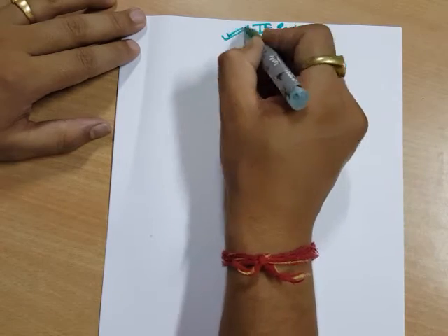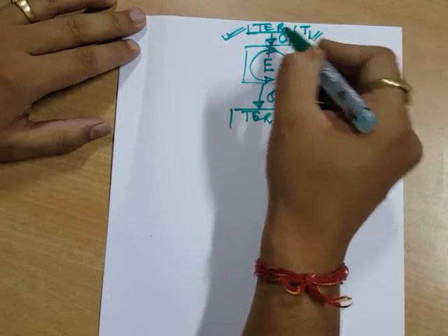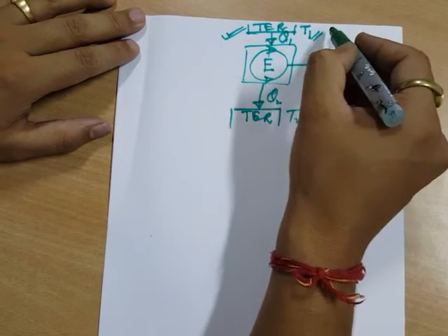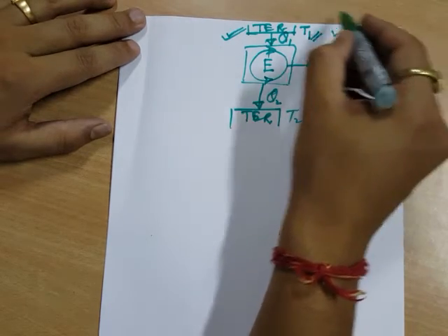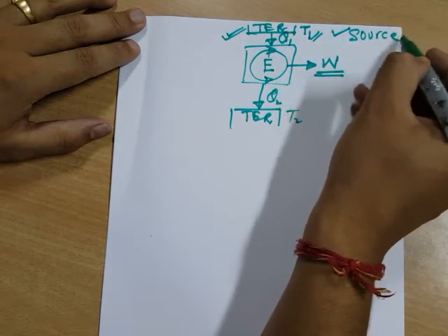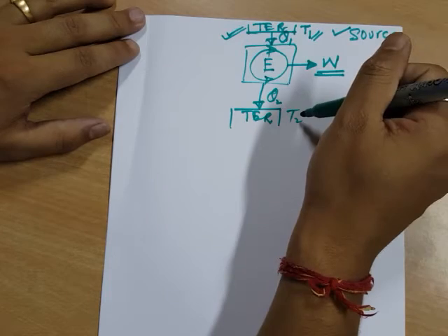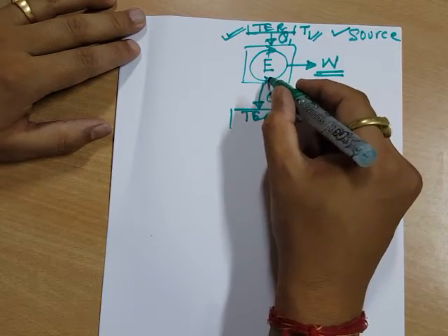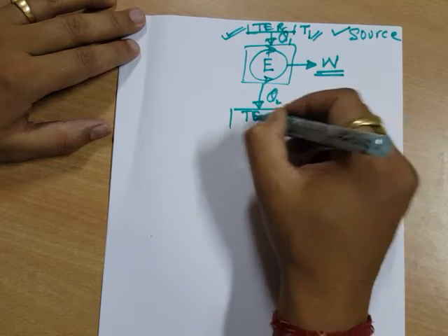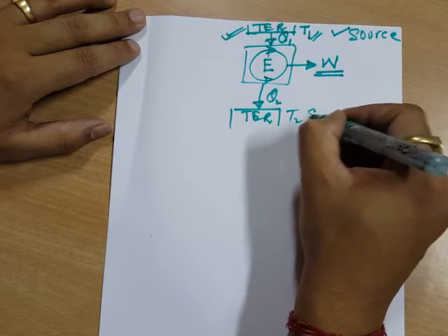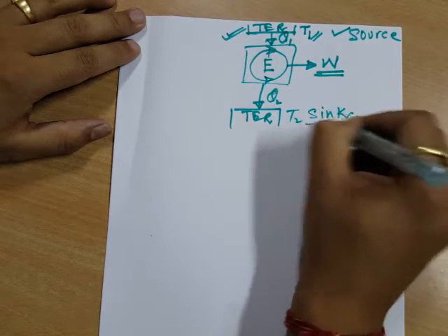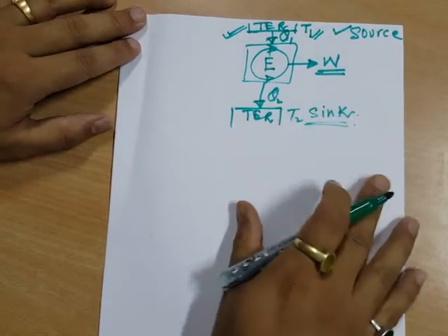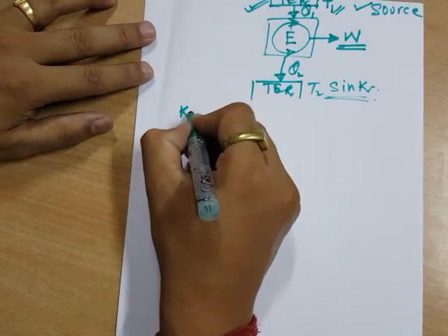where this thermal energy reservoir, which is at high temperature from which this engine is gaining heat, is called as source. This is source. And the thermal energy reservoir to which the engine is supplying or rejecting heat is called as sink. Now come to Kelvin-Planck statement.